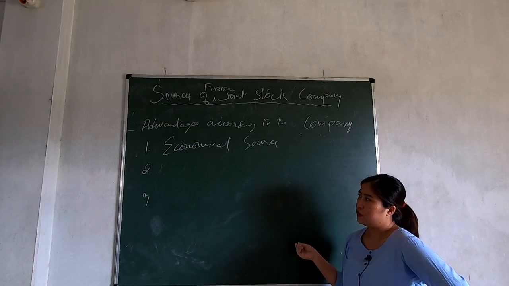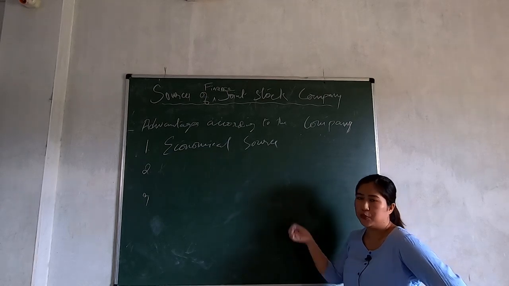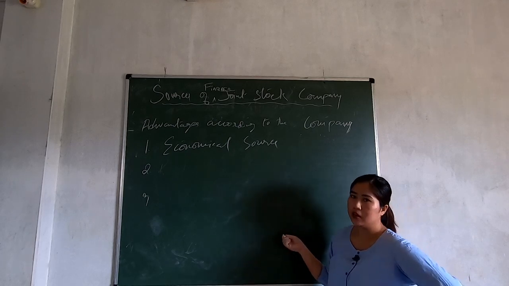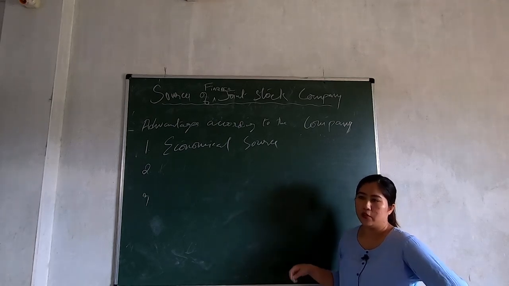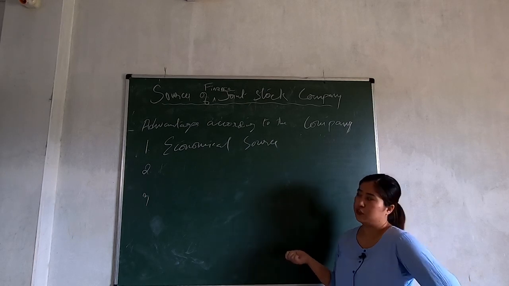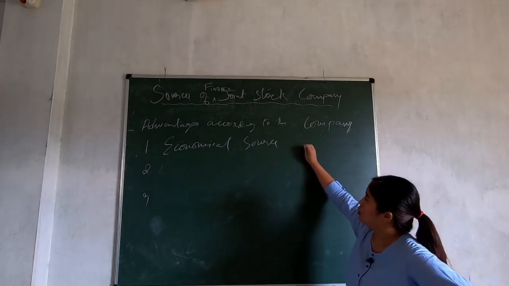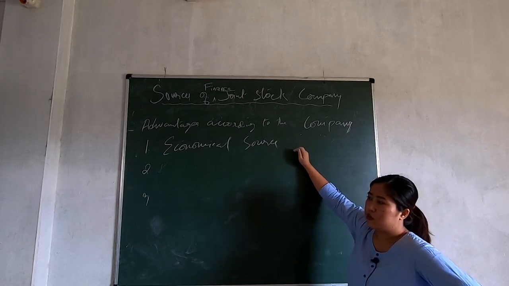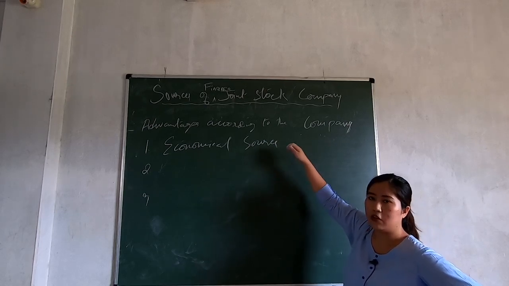Many people like to buy debenture instead of shares, because in case of shares, the dividend fluctuates, and when there is a loss, they don't get any dividend. But it's not like that in case of debenture. They get a fixed return, so they go for buying debenture.